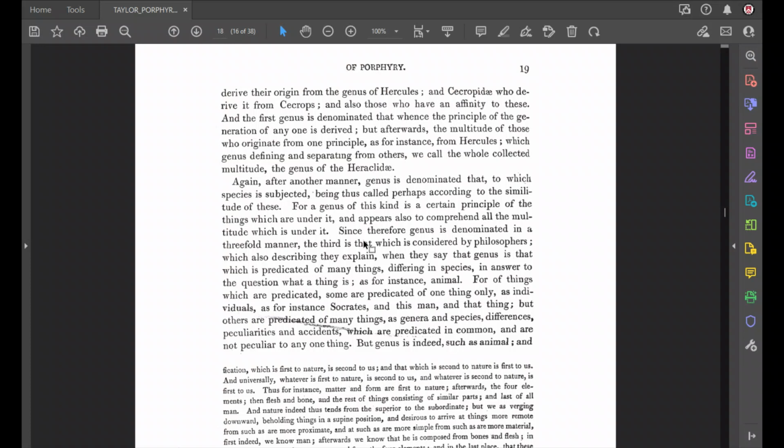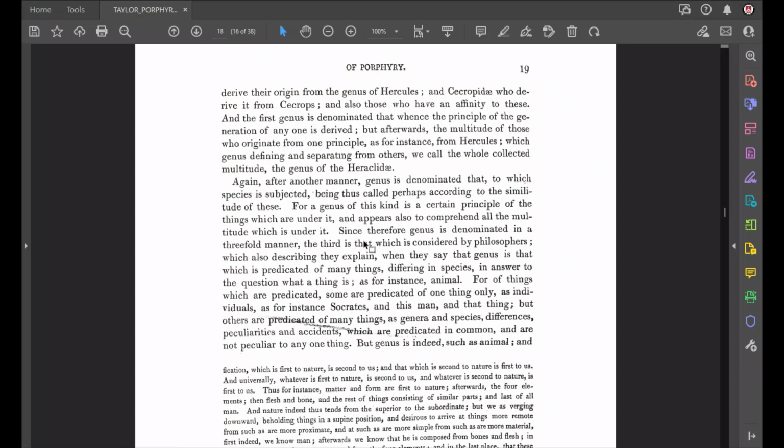If I point to him and I say, who is that? Or, not to be silly, but if I said, what is that? You could say, that is Isaiah. His name is predicated of only one thing. You understand that? It's a proper noun, right? That is Isaiah Michael. So it's predicated of only one thing.